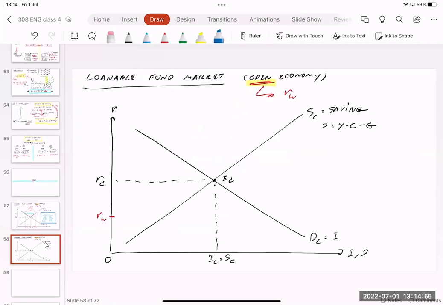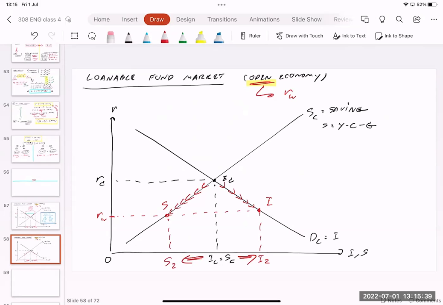On the other hand, in the case where the real interest rate of the world is lower than what we have in our country, RW is low. If you draw the line, you can easily see that because the real interest rate of the world is really low, people are going to borrow more and invest more. Investment increasing, moving down to the right. On the other hand, when the real interest rate becomes lower, people lose incentive to save. Saving going down to the left, saving becomes lower.